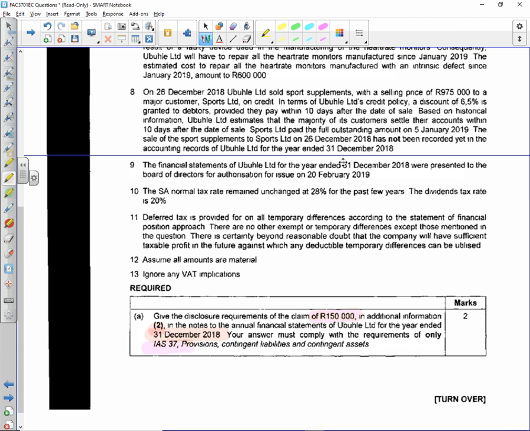Again, this is very theory based. The solution is in the solution, so I'm not going to discuss it. That's literally just from IAS 37, from your notes, something you need to know. You can go look at that by yourself.